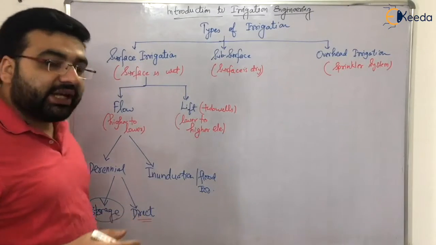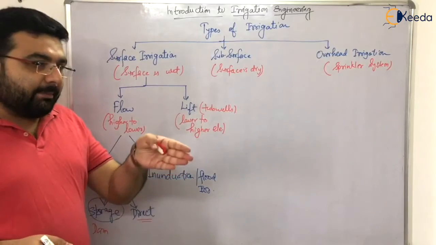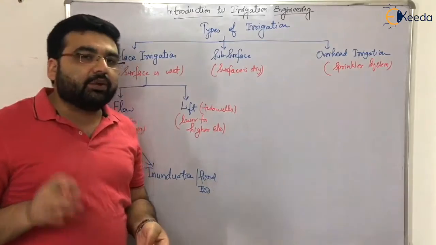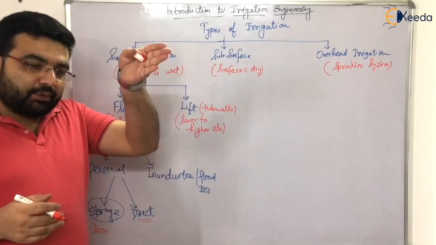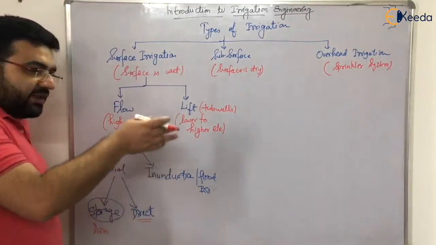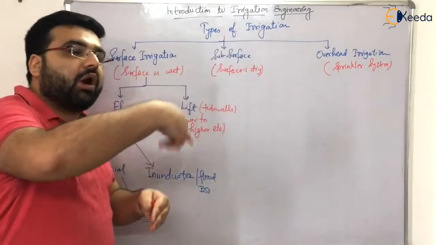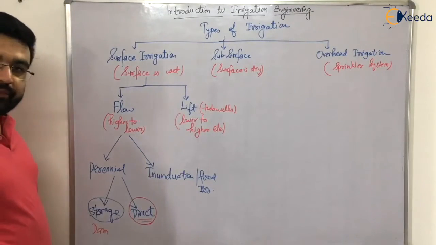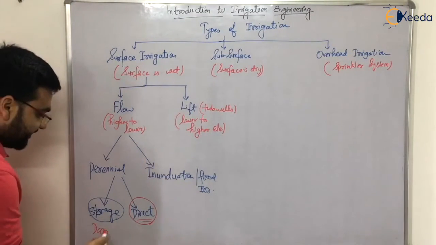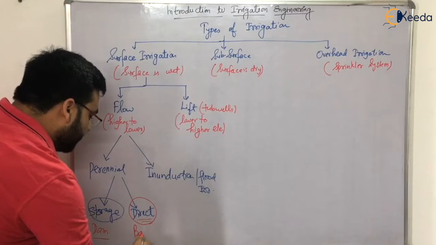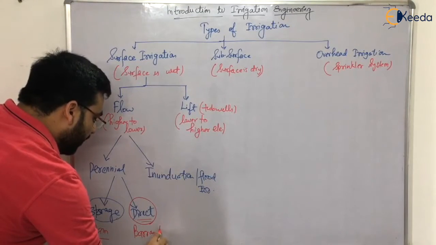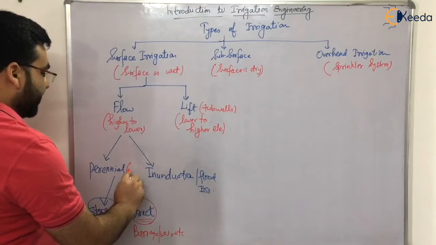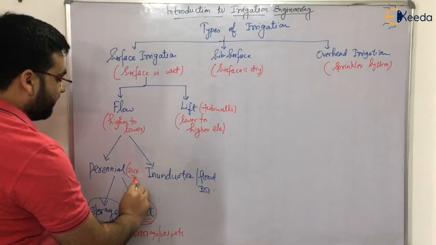Now, what is direct irrigation? In direct irrigation, what we are doing is that we are providing a barrier. For example, it can be a barrage, it can be a weir. In canal regulatory works, I'll be explaining what is barrage and what is weir. So we are providing a barrage or a weir, and we are stopping water, and then diverting water into canals. That type of irrigation is known as direct irrigation. So the example for storage is dam. For direct we have barrage or weir, etc. Clear? Perennial, you can say 24 into 365.